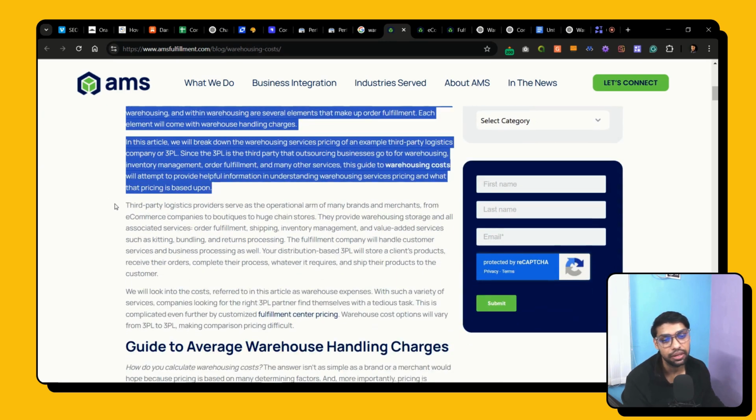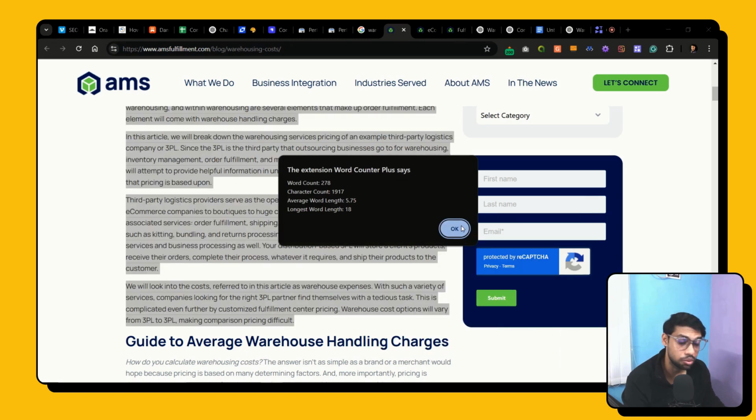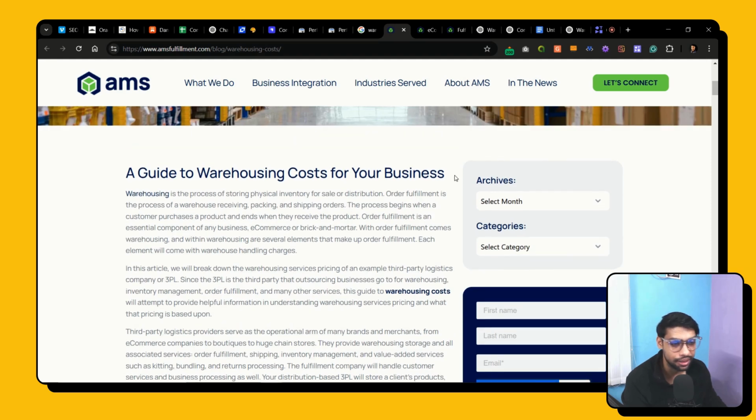Just see the length of the introduction, which is more than 278 words. The problem with this approach is, first, the introduction is quite generic overall. And second, this is a BofU type of article, which means it has the intent of converting readers into leads, or maybe into paying customers. So in that perspective, the introduction is just a missed opportunity for the brand.